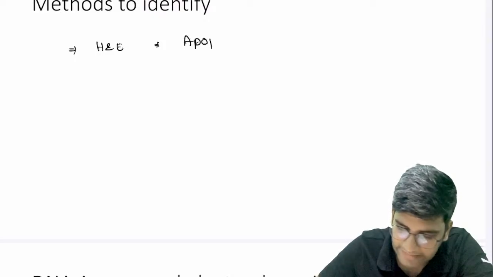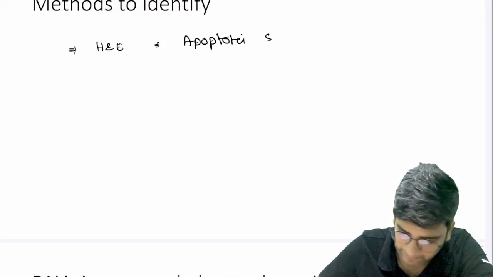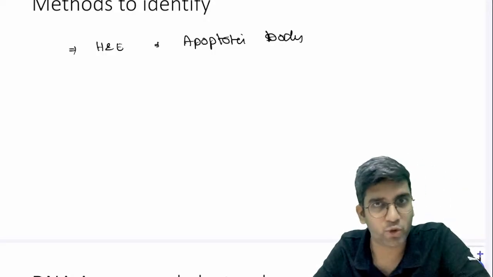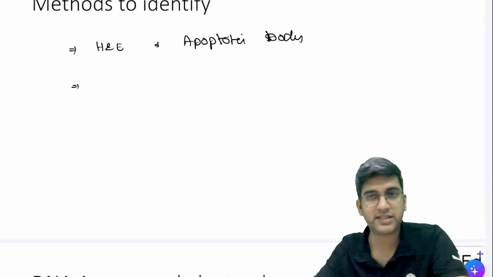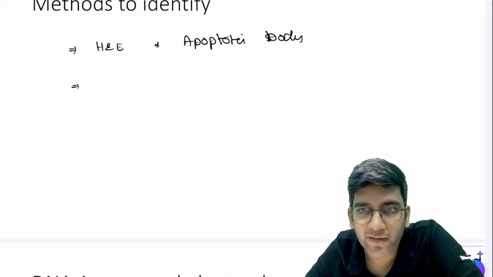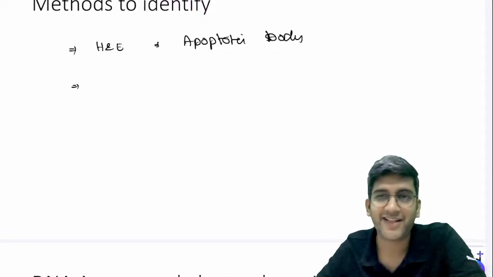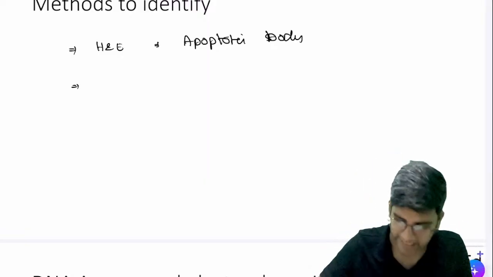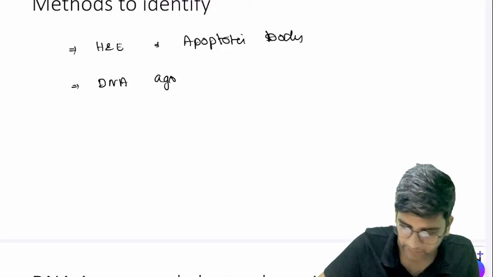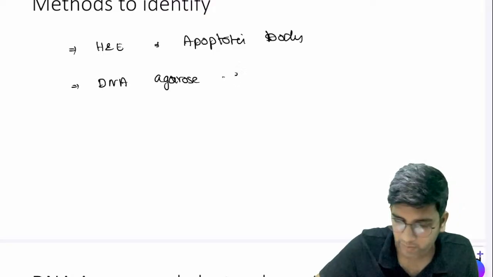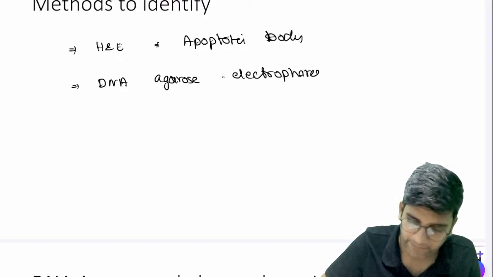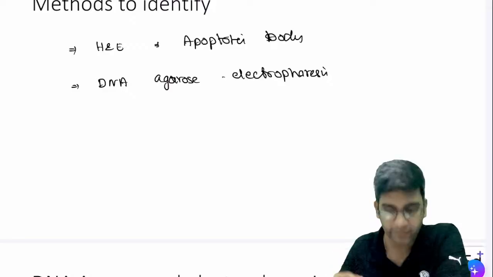So here I can see the apoptotic body. That's one step. But I'm not going to take a biopsy of everything. Fine. Methods to identify apoptosis. Okay. Because I don't have a blood test like necrosis, troponins, or AST, ALT, right? Okay, Sachit. Fine. Next, I have something called DNA agarose electrophoresis. You must have read about electrophoresis, protein electrophoresis in biochemistry. I can use that method also to detect apoptosis. We'll see how to identify them very soon, right?